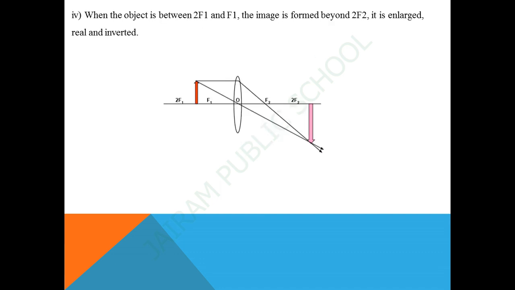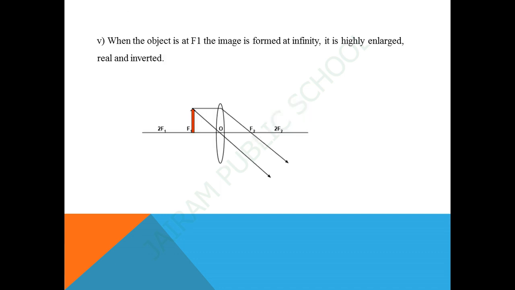When the position of the object is between f1 and 2f1, the position of the image formed is beyond 2f2, and the relative size of the image is enlarged, and the nature of the image is real and inverted.